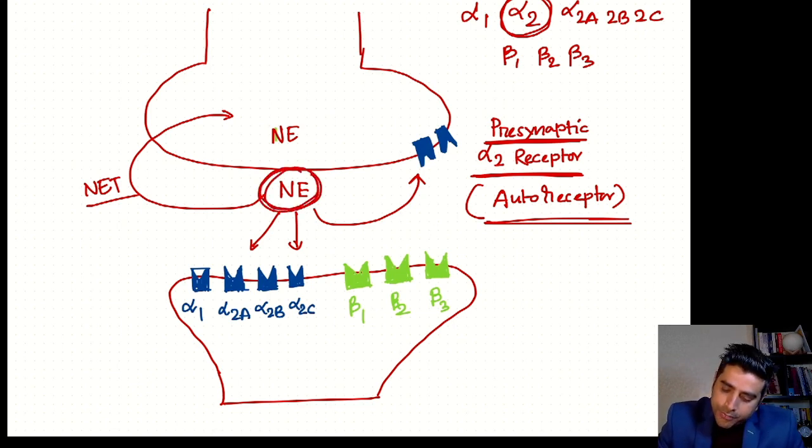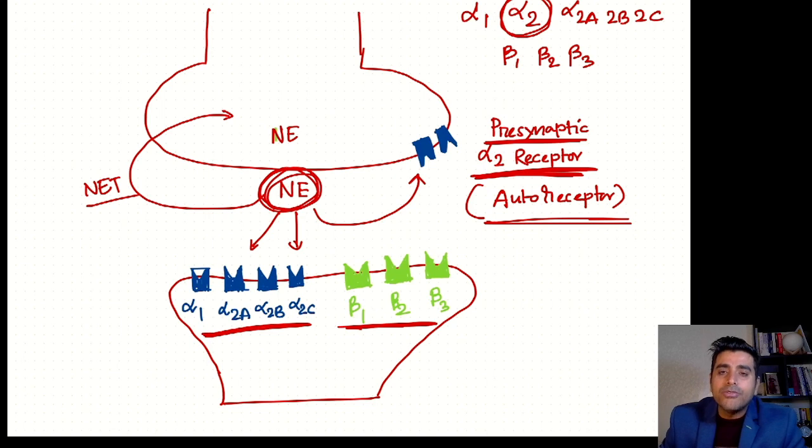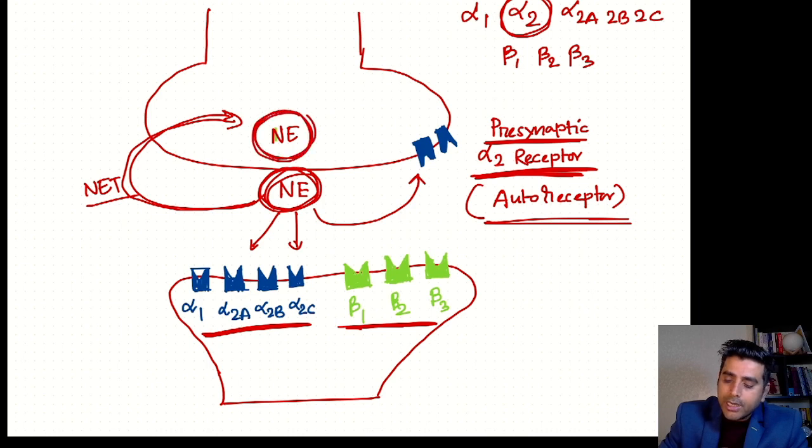Some of the norepinephrine will bind to the alpha 2 receptor and go into storage again, and another part will bind to all the other receptors and show its function. And some of the norepinephrine will go through the transporter into the synaptic vesicle again. So this is the pathway, this is the metabolism, and this is the fate of norepinephrine.